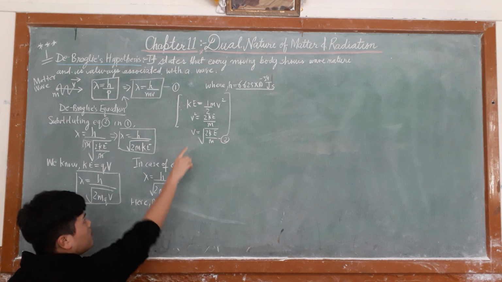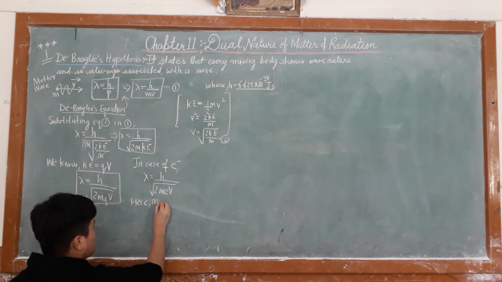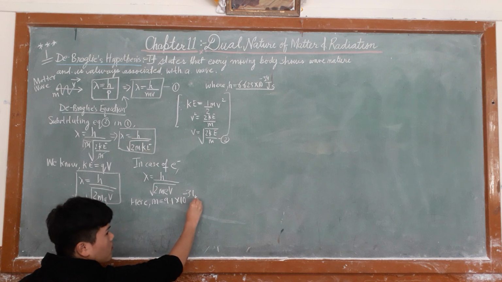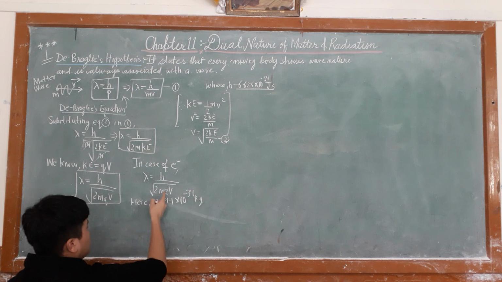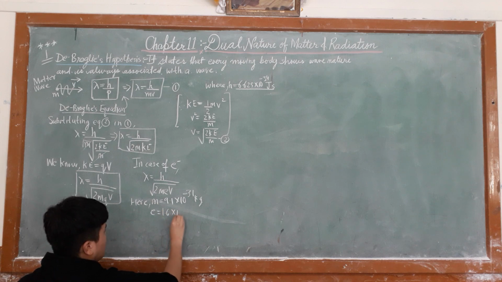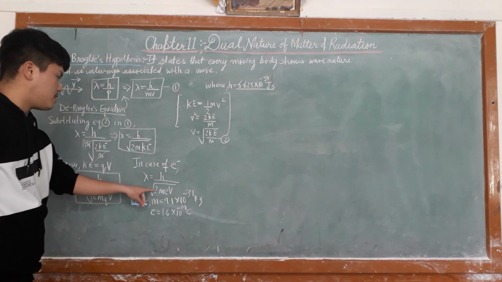The constant h is 6.625 into 10 to the power minus 34 joule second, and m, the mass of the electron, is 9.1 into 10 to the power minus 31 kilogram. E is the charge of one electron, that is 1.6 into 10 to the power minus 19 coulomb. Only V, the potential difference, is variable.